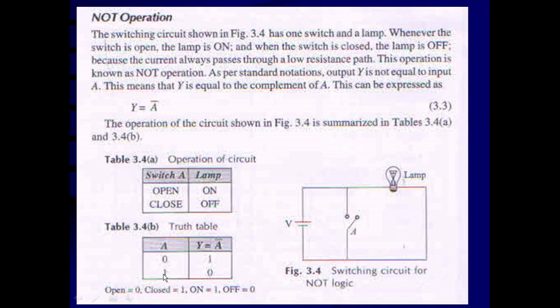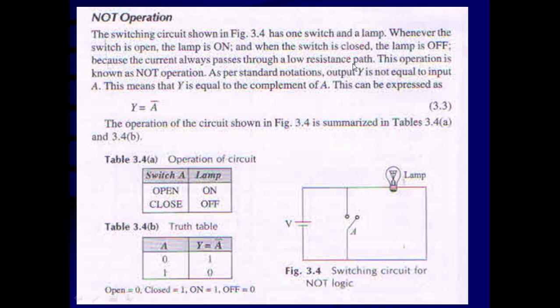Closed is related with logic 1. So the switch corresponds to logic 1 and the bulb, that is the lamp, corresponds to logic 0. So output Y is not equal to the input. It is the complement of the input, because the only other possibility is the complement, as these are two-valued problems. So it is written that Y is equal to NOT A, or Y is equal to A bar. It can also be written as Y is equal to A dash.